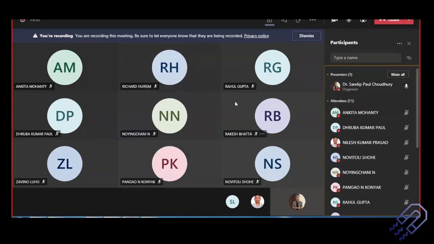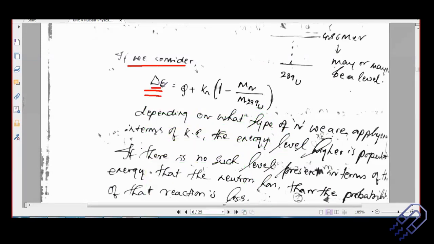Okay. So as I was saying, we do have this energy now. So let's consider that the energy is not less than the energy that we are talking about here for exciting a neutron. Understand this. For exciting uranium-238 from this energy level to this energy level will be given by Q plus K times 1 minus Mn divided by M239U. So the mass of this and the mass of this is fixed. This is not something which I can play around with, but I can adjust the kinetic energy of the incoming neutron. Okay. So now this is simple.